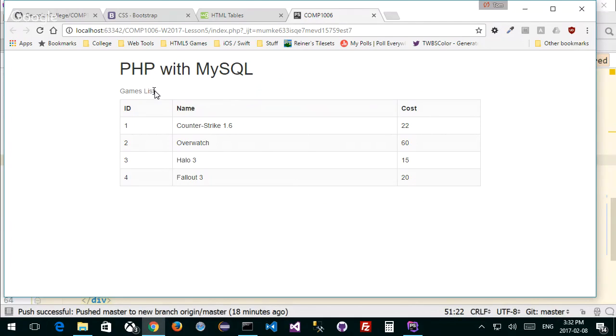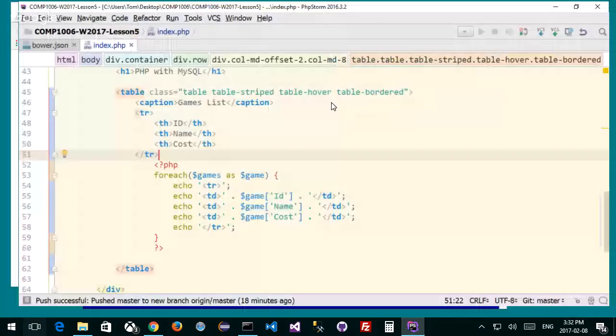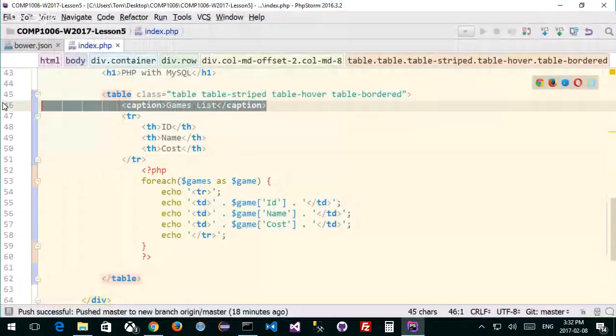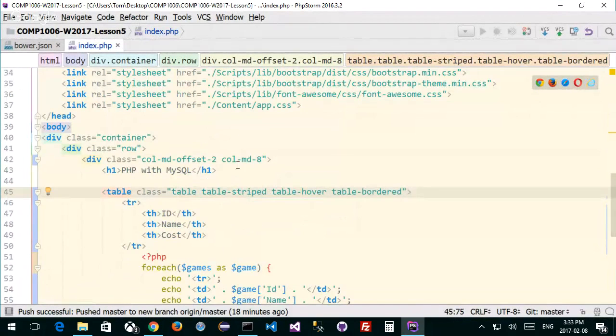And games list, this caption was neat, but it was really small. I want to get my games list up there. I don't even have any kind of functionality, no navigation. For now, I don't care, right? But you may want to care later on, and we'll get to that. So let's go back. Oops. Let's go back, and let's kill this caption, right? And we'll change our H1 tag, right? That's inside of our tables.